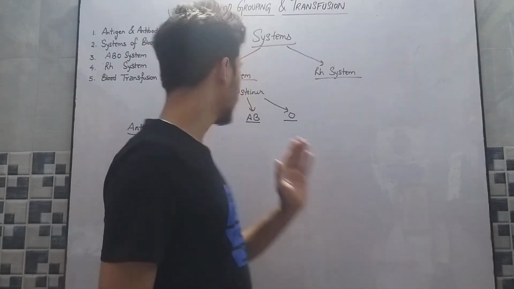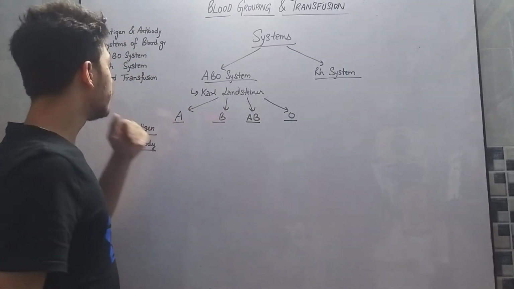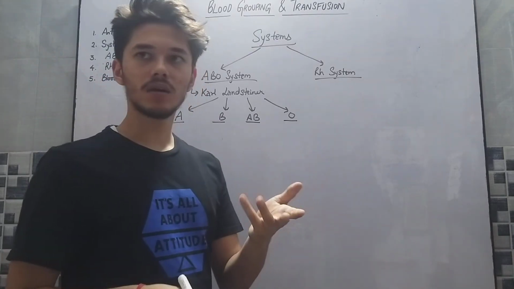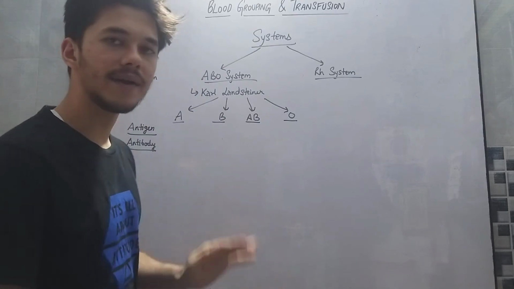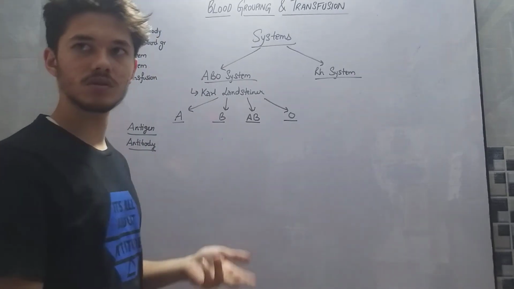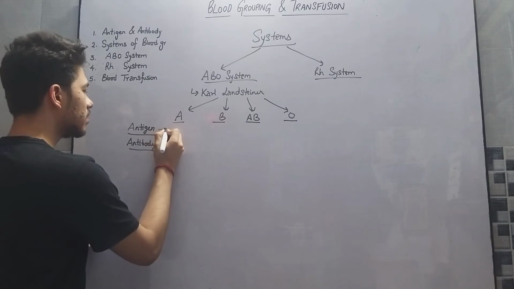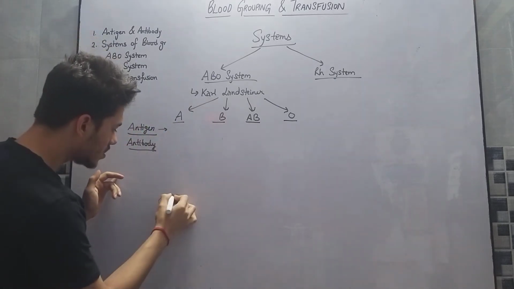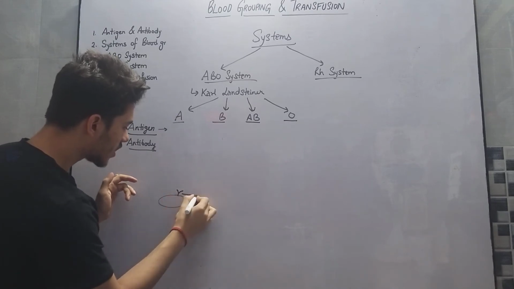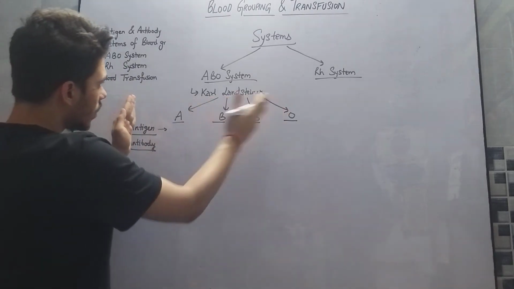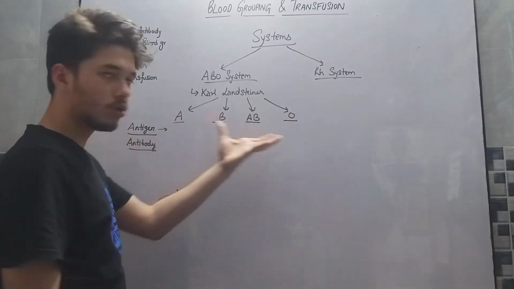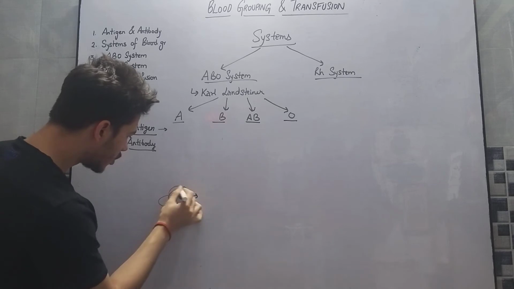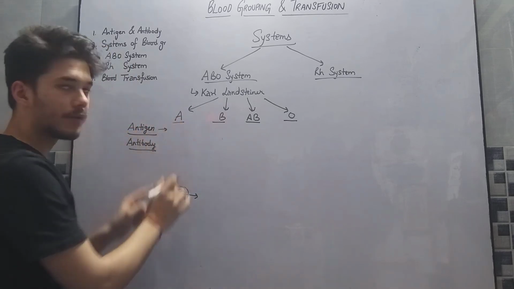So as we know, we studied before what is antigen and antibody. Any outside matter that enters our body is called antigen, against which our body produces a response called antibody. Now in the surface of RBCs, there is an antigen which characterizes these ABO system blood groups into 4 subtypes, and this antigen is referred to as the antigen of that particular blood group.